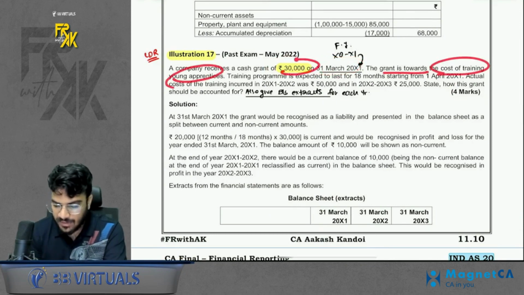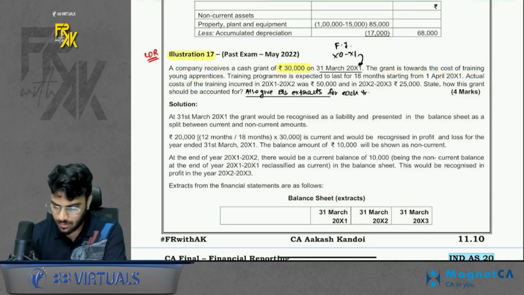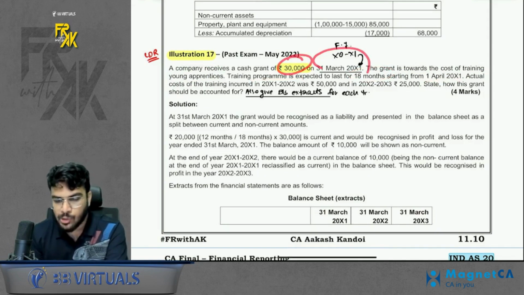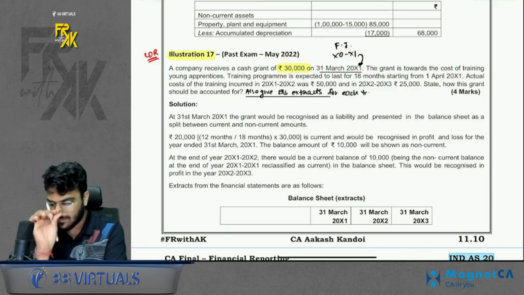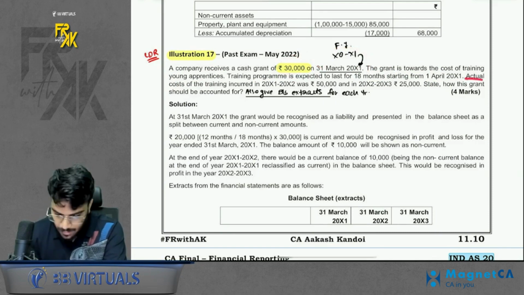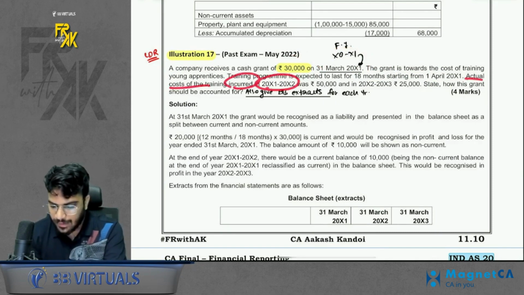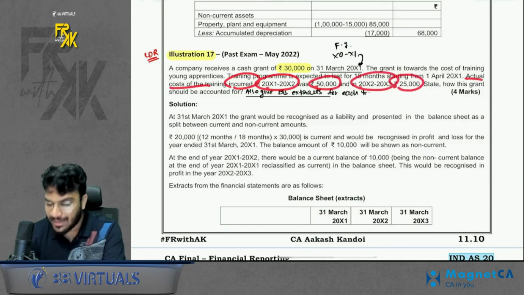That means you have received this grant to reimburse the training cost. The training will last for 18 months, from 1st April 11. That means whatever grant you received, ideally you should book the grant within a period of 18 months. But extra information is also given. Actual cost of training incurred in 11-12 was 50,000 and in 12-13 was 25,000.